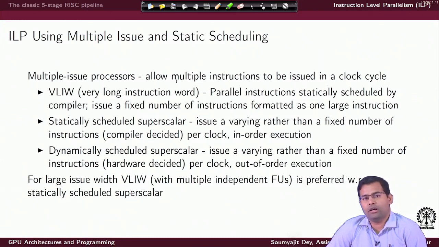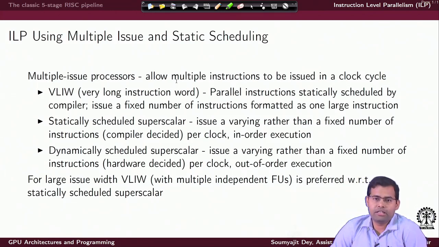So, essentially the compiler will look at the actual instruction stream and come up with packets of large instructions, and each packet stitches together a set of independent instructions which can be executed in parallel, and that is fed to multiple independent functional units so that they can execute in parallel. So, this is more of a compiler-intensive approach.